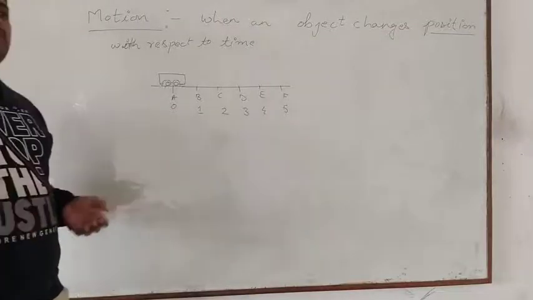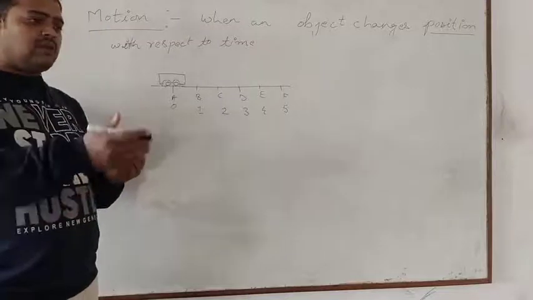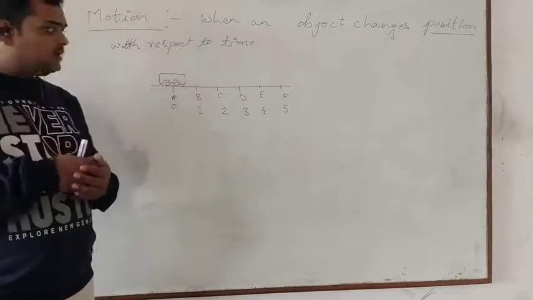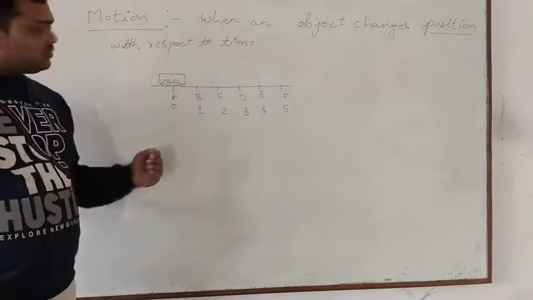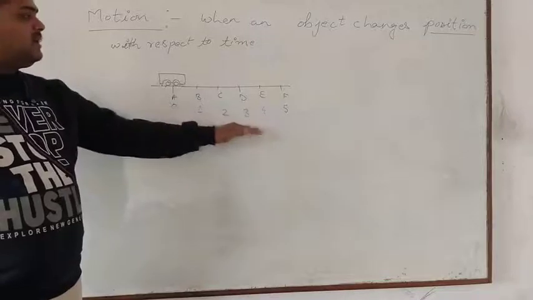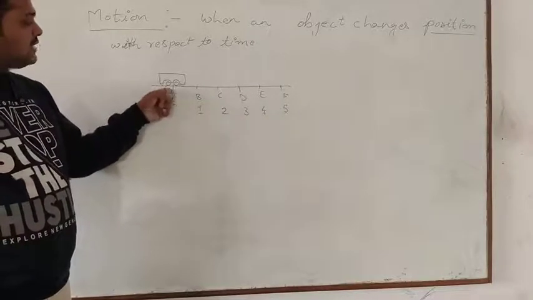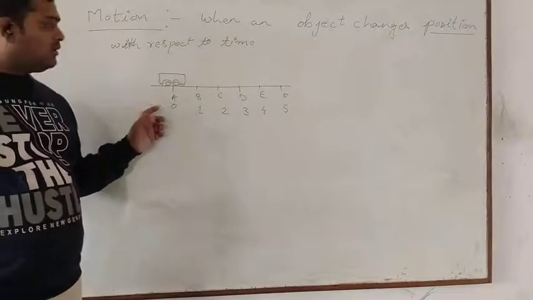For example, if we are dealing with the crawling of an insect, then in that situation we can take centimeters or millimeters. So here I have considered a few points. Okay. So these points have been considered with reference to point A. So here we are considering this point A as the reference point or the starting point. Okay.